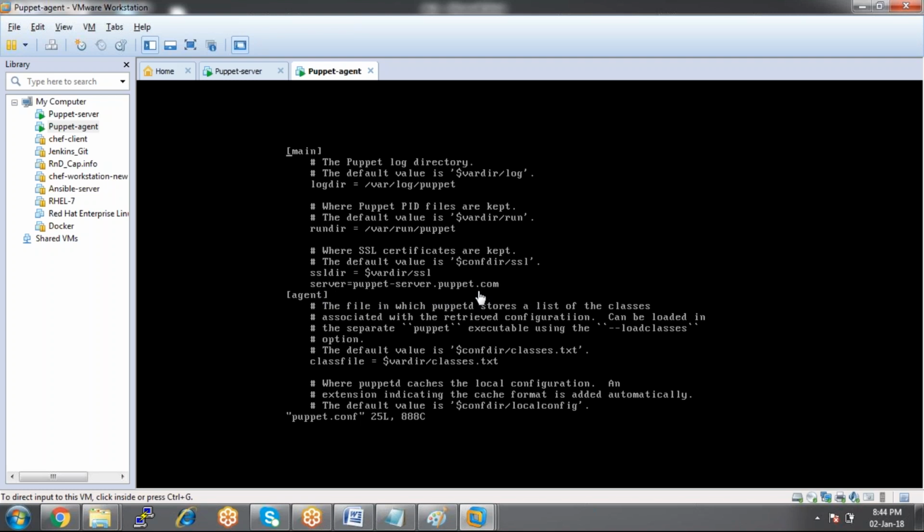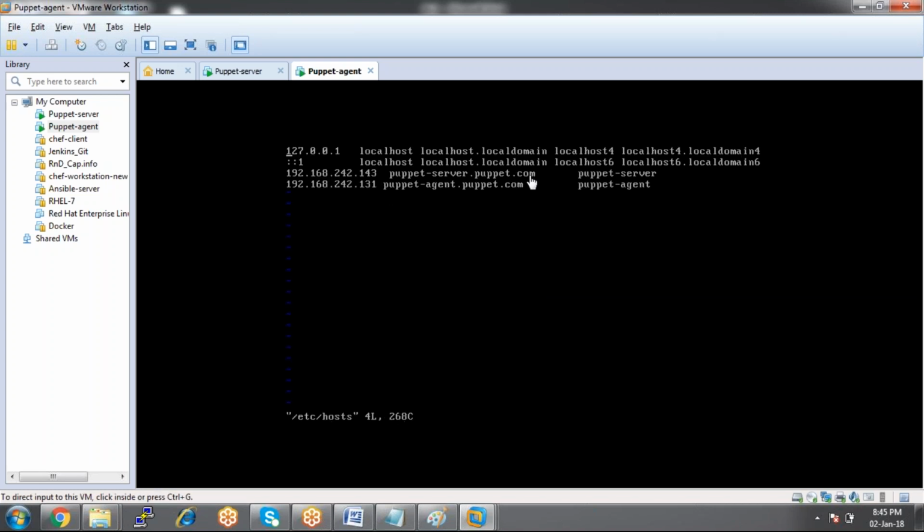But how does your client identify that this is the domain name of the IP address of such and such machine? That is the reason we set the host file first. This is the fully qualified domain name of the server, and the IP address of that machine is 143.240.143. So this hostname belongs to this IP address. Now whenever the agent wants to contact the server, it contacts that IP address. That is the purpose why I changed the host file first.